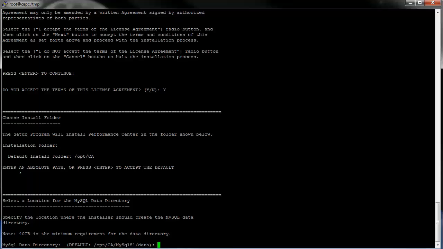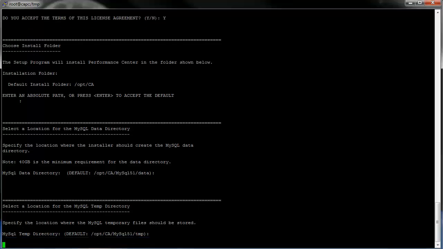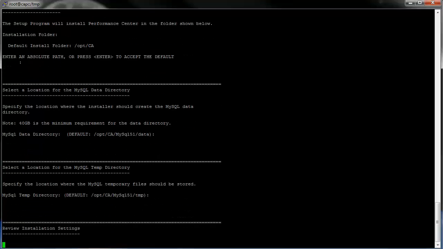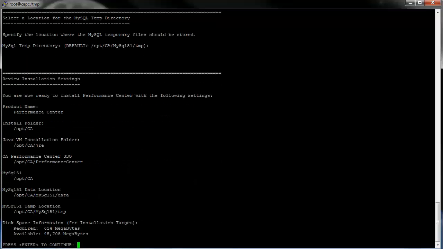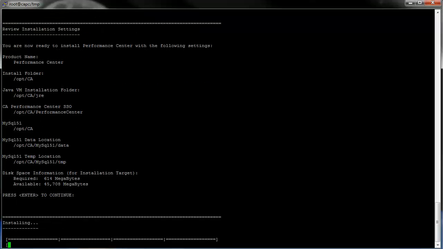Default directory for the MySQL database and for the MySQL temporary directory. Review the installation settings and confirm. The installation begins and it will take a couple of minutes to complete.